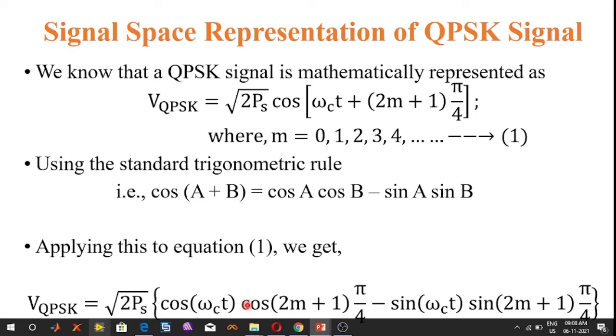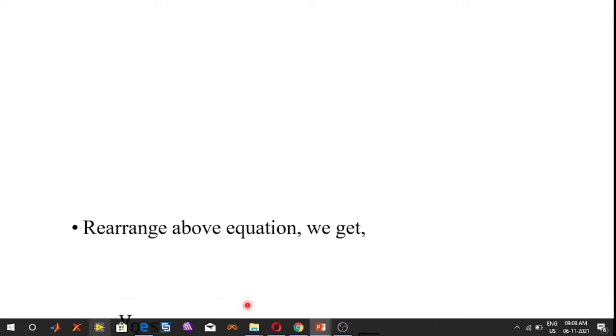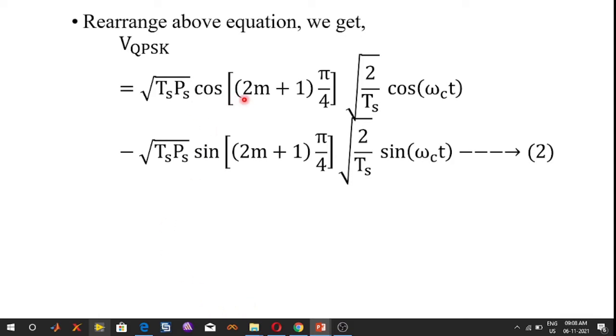So this equation is also arranged as V_QPSK equals square root of TsPs into cos of (2m plus 1) pi by 4 into square root of 2 by Ts cos of omega_c t, minus square root of TsPs into sin of (2m plus 1) pi by 4 into square root of 2 by Ts sin of omega_c t. On the RHS, in the first term and the second term, the square root of Ts and the square root of 2 cancel, and we get the previous expression of the RHS term.